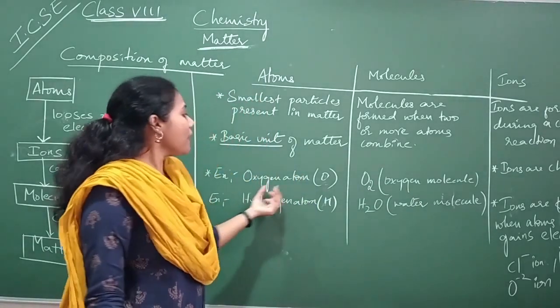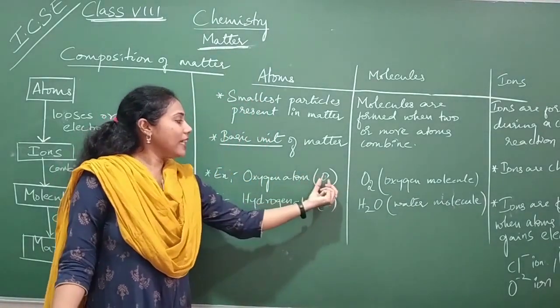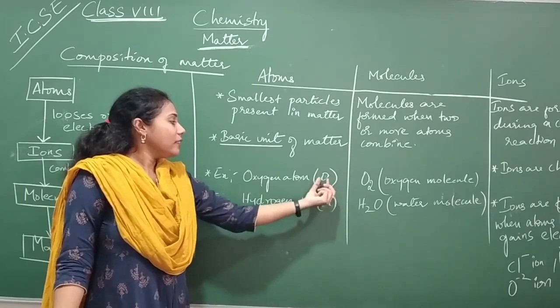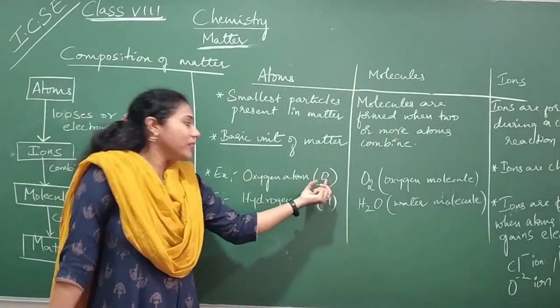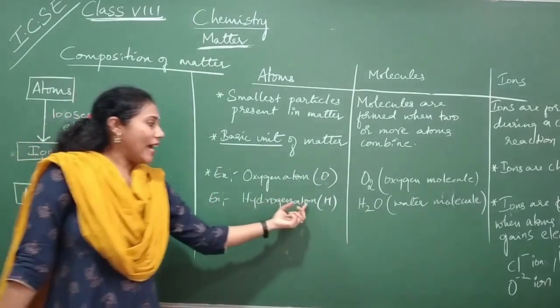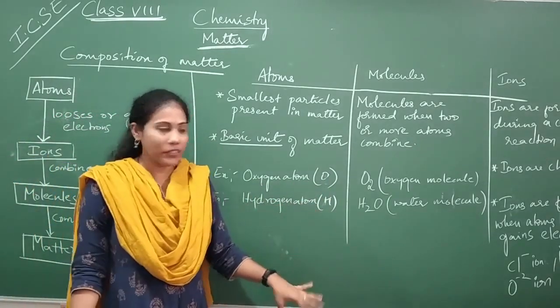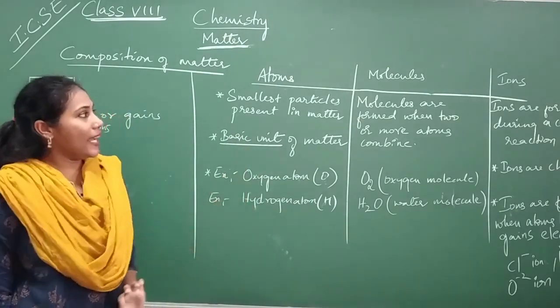Okay, so this is how we represent atoms, with the help of a symbol. When we talk about an atom, we represent the atom. Oxygen atom, we write it as O. Hydrogen atom, we write it as H. Okay, so this is about the atom.